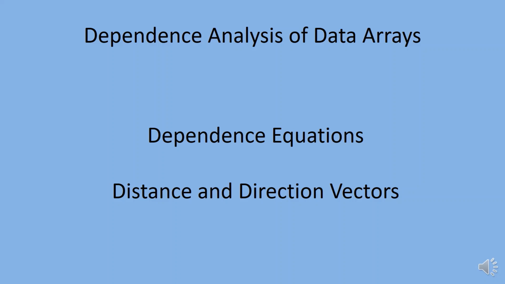There is a dependence from S1 to S2 if and only if there exist alpha and beta such that alpha is lexicographically less than or equal to beta, and the system of dependence equations satisfy Fi of alpha is equal to Gi of beta for all i varying from 1 to m. Otherwise, the two references are independent.